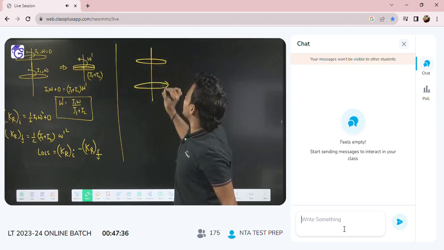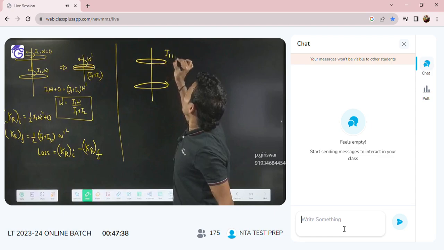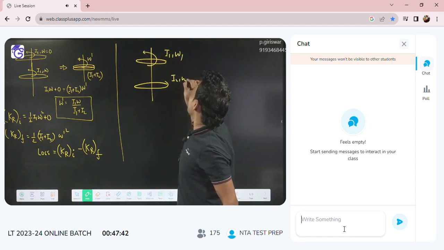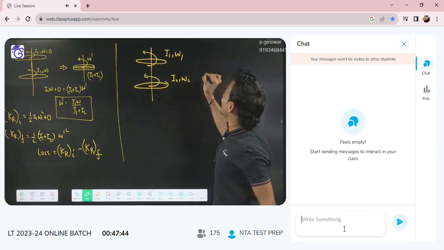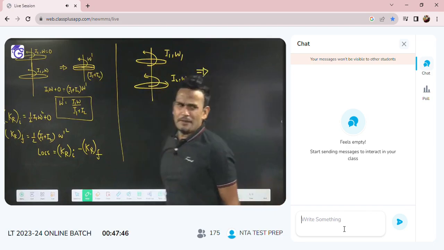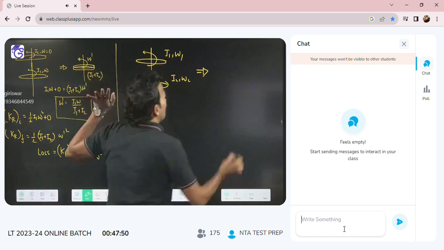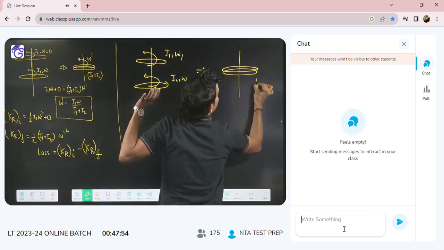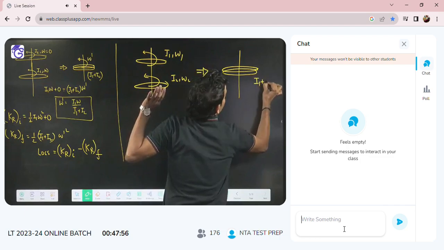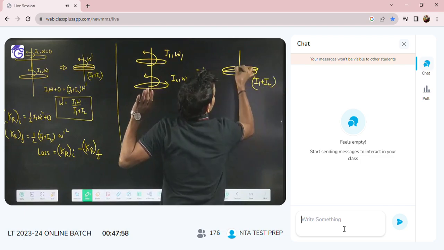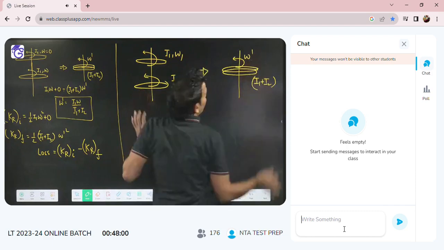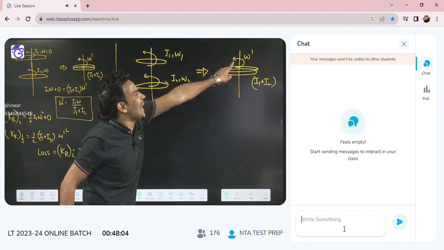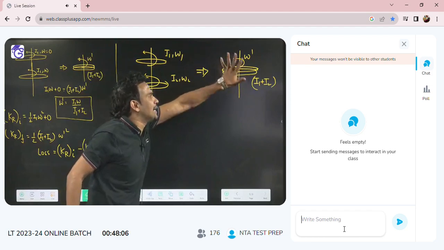This disc I1 is rotating with omega 1. Another disc I2 is rotating with omega 2. Now if you couple them, what will happen? They will rotate as a single disc, whose total moment of inertia will be I1 plus I2, and the system will rotate with angular velocity omega dash. The question is: what will be the final angular velocity of the combined disc system?